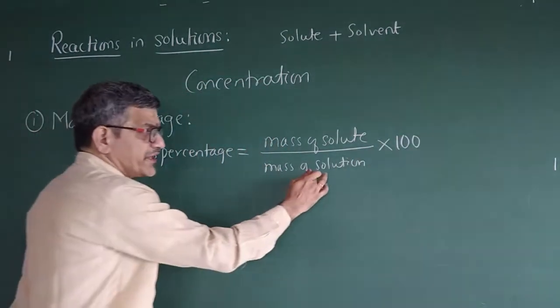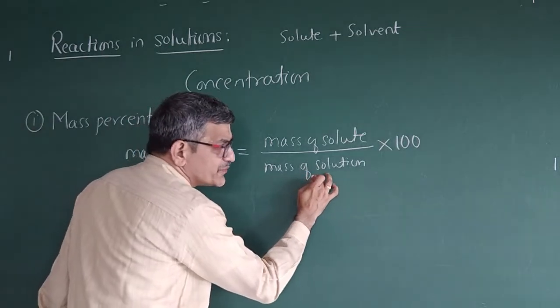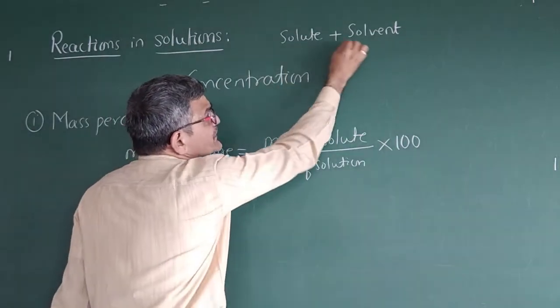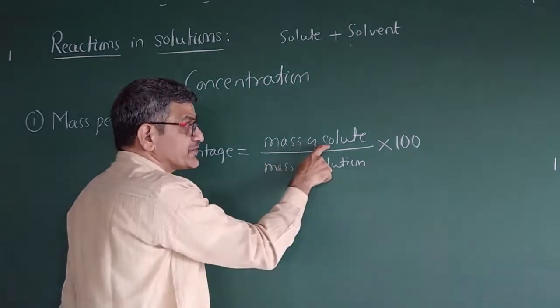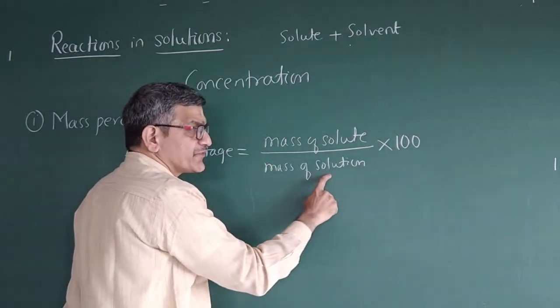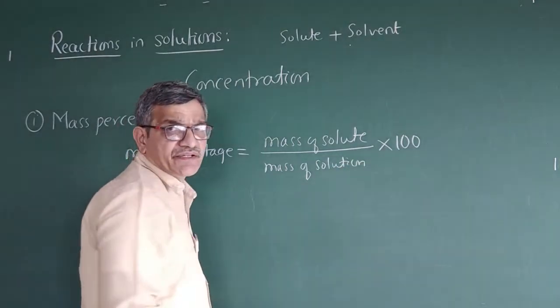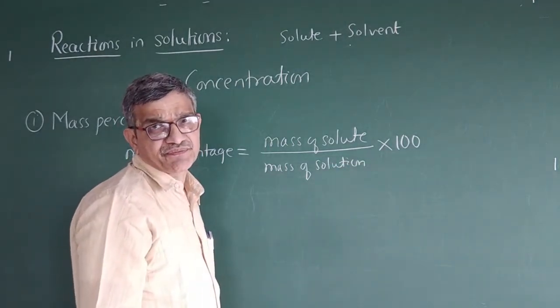See here, very important is the mass of solution. What do you mean by solution? It is solute plus solvent. Take both. Mass of solute divided by mass of solution into 100 gives you the mass percentage.